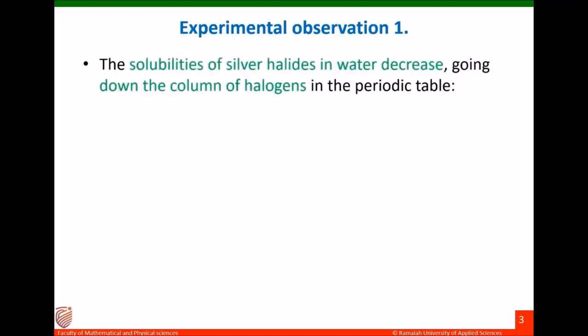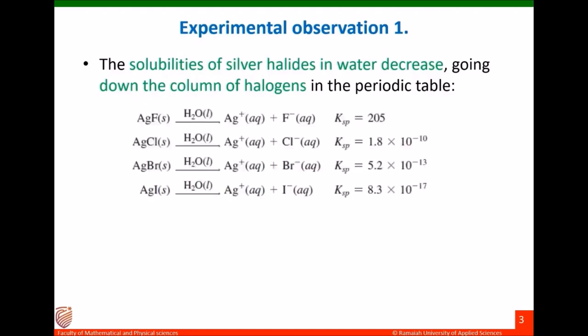Before starting the hard soft acid base concept, we will take a few experimental observations. First experimental observation: relative solubilities of halides. The solubilities of silver halides in water decrease going down the column of halogens in the periodic table. You can see the following equations.